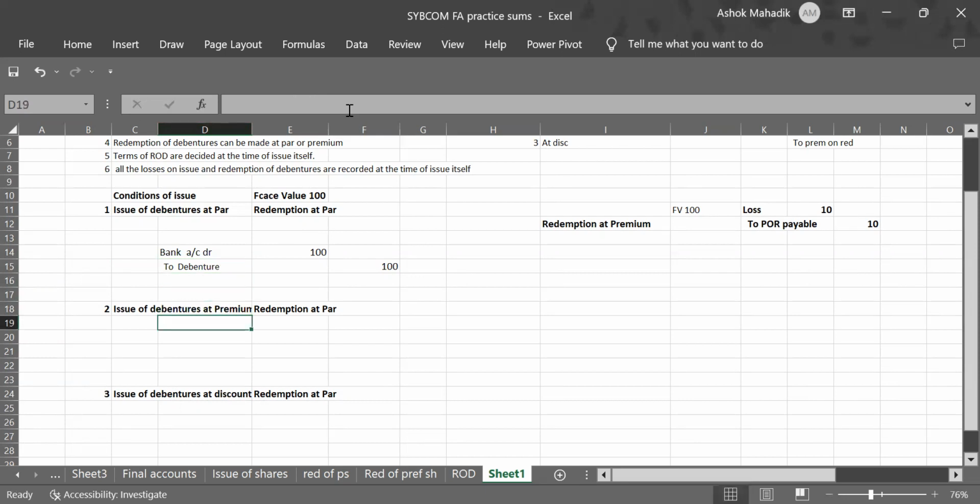Okay. Next entry. Issue of debenture at premium. It means we are selling a 100 rupee debenture at 120. So in bank account, how much money will we receive? Bank account debit 120. Out of this, how much amount belongs to debentures? Always face value. Remember this. Against debenture, always write only face value. And the 20 rupees extra is securities premium.